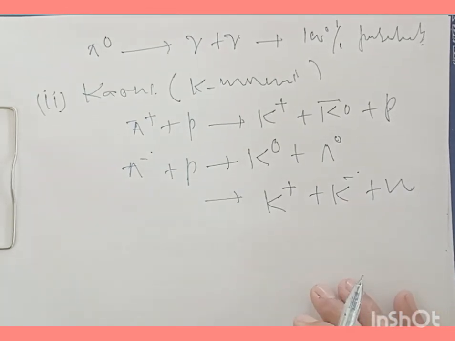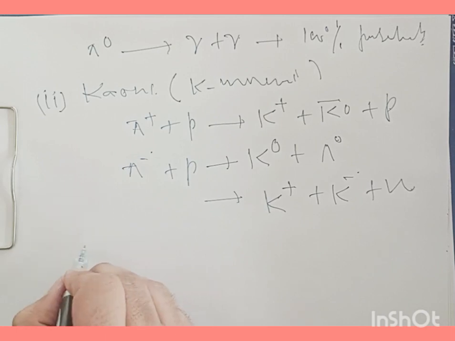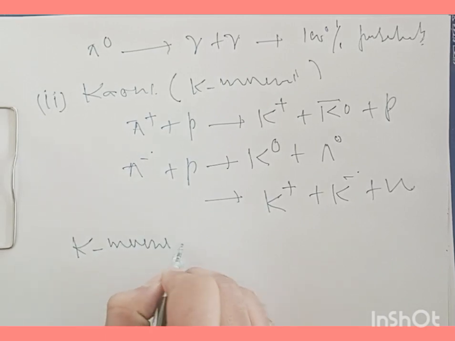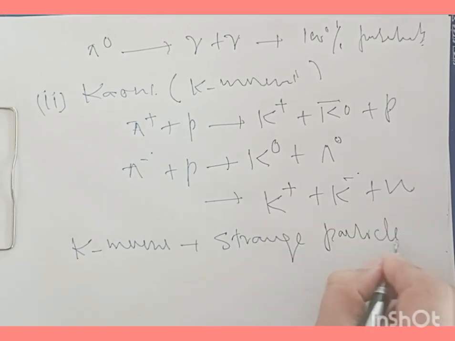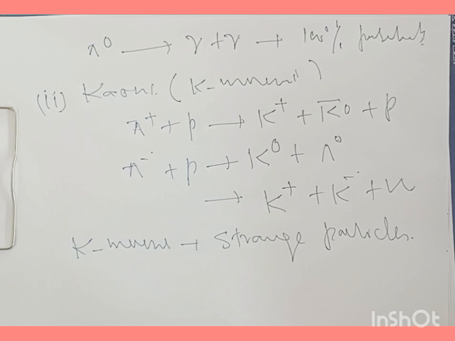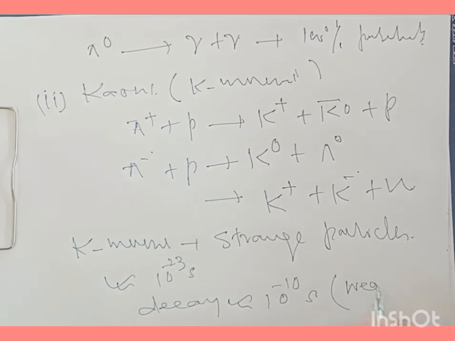Now these K mesons are called strange particles. This is because they are produced in plenty and in a very small time interval of the order of 10 to the power of minus 23 seconds through strong interaction. But they decay very slowly. They decay very reluctantly, in a large time interval of the order of 10 to the power of minus 10 seconds, probably through weak interactions.